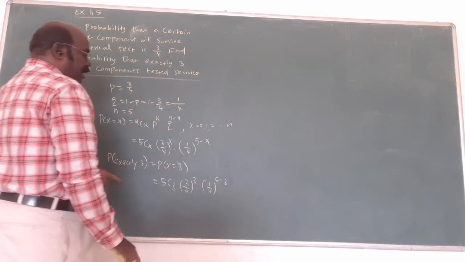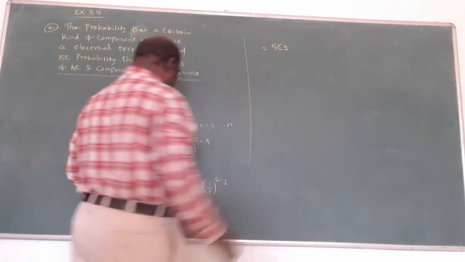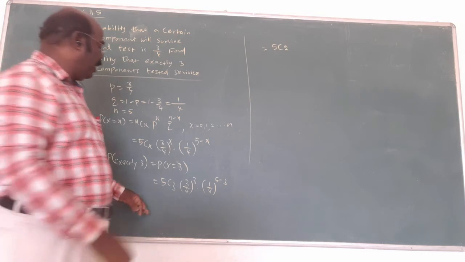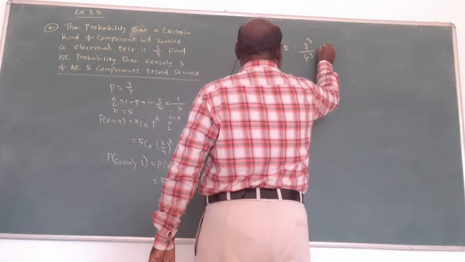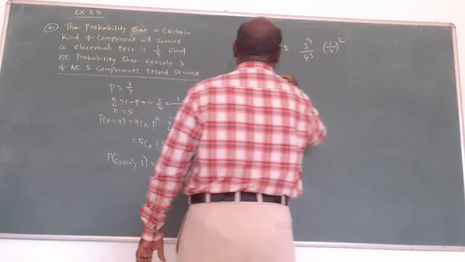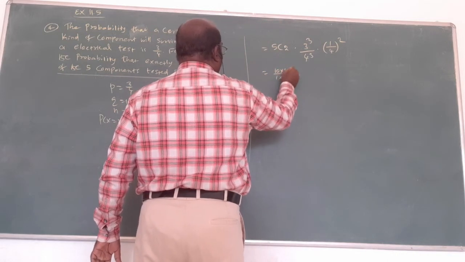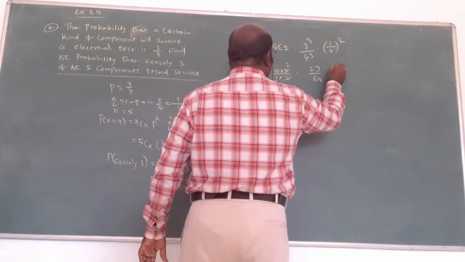Am I right? 5C3 means 5C2. Am I right? What is that? 5 minus 3 is 2, so 5C2. Here 3 power 3 by 4 power 3 into 1 by 4 whole power 2. 5C2 is 5 into 4 by 1 into 2. Cancel. 27 by 64, and 1 by 16.